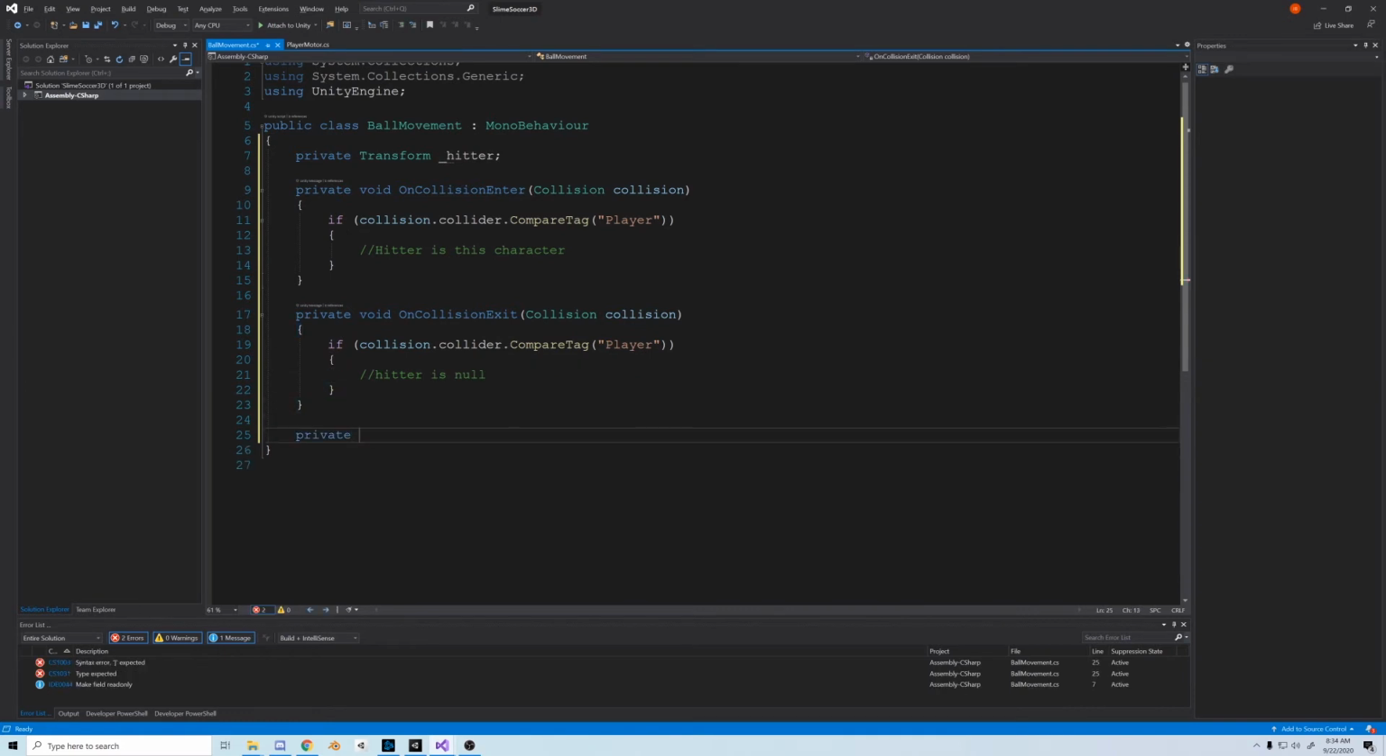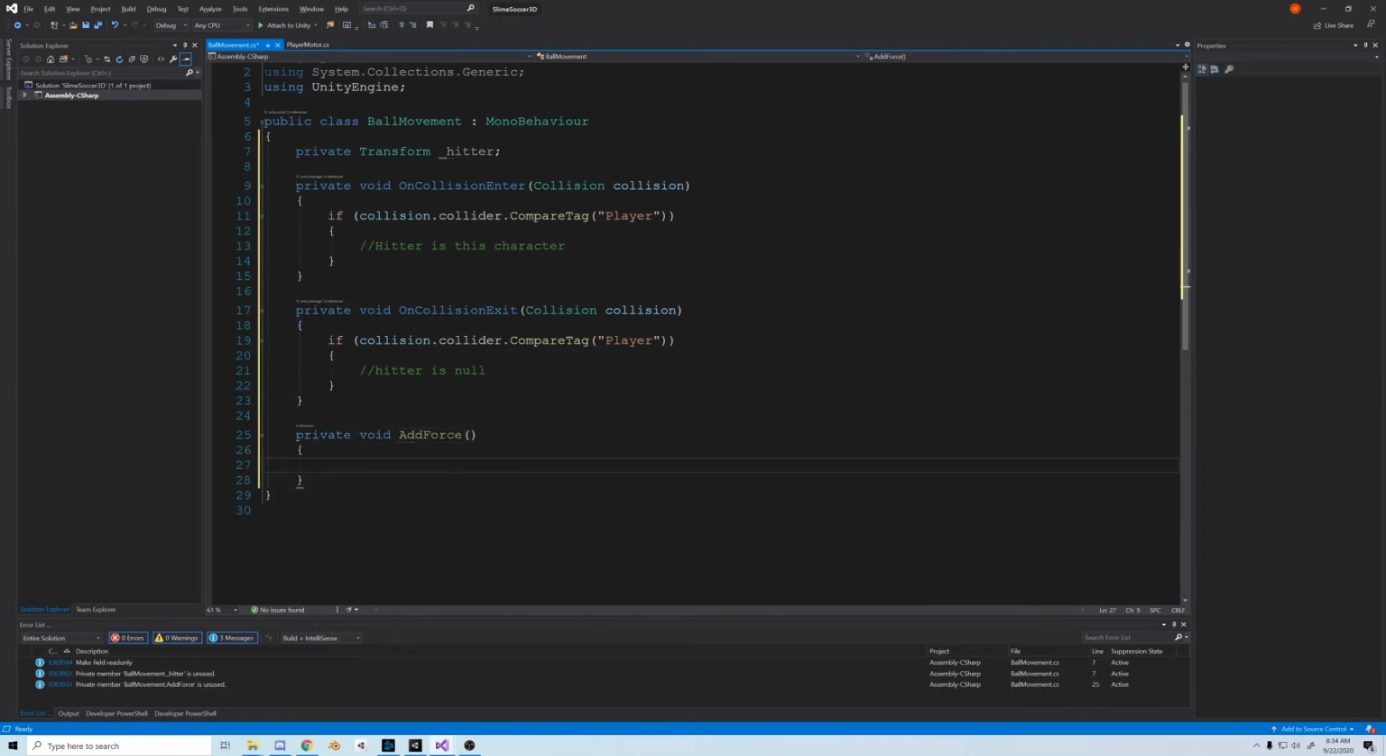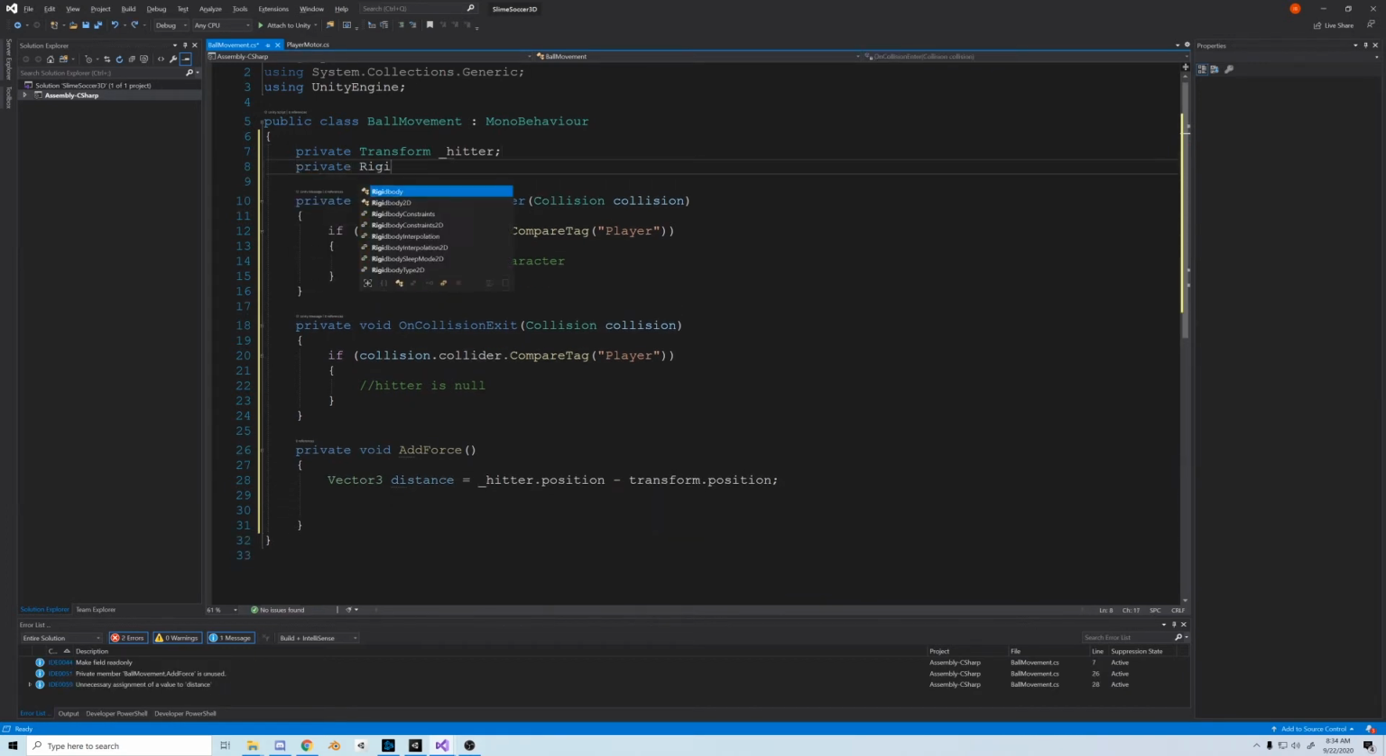And now we're going to create a method called AddForce. We're going to take the difference of the position of the character and the position of the ball and add an opposite force to the ball. So first we need a Vector3. I'm going to call it distance. And we'll set that equal to the position of the hitter minus the position of the ball.